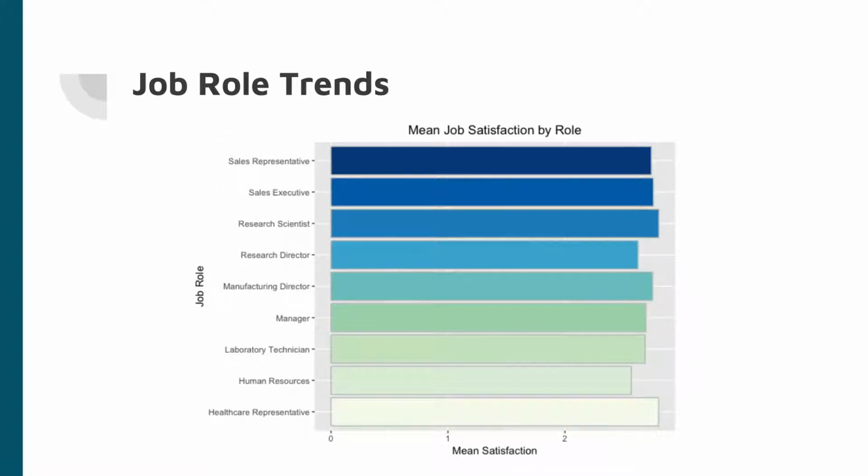We expected to see an association between these income levels and job satisfaction, but we actually found that those averages were fairly close together. The mean job satisfaction only ranged from 2.57 to 2.8, and that was on a scale of 1 to 4.